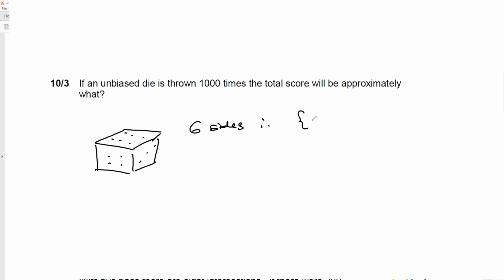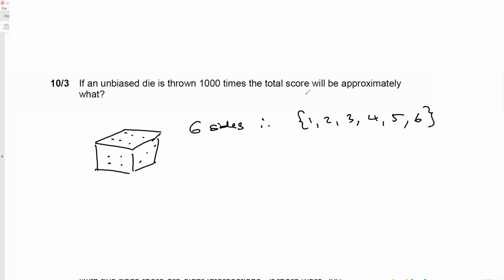The outcomes on a die can be 1, 2, 3, 4, 5, or 6. What we need to do is find the probability of getting 1, or 2, or 3, or 4, or 5, or 6. And from there, once we found the proportion, then multiply it by 1,000 as an expected value. Now, if an unbiased die is thrown 1,000 times, the total score will be approximately what?